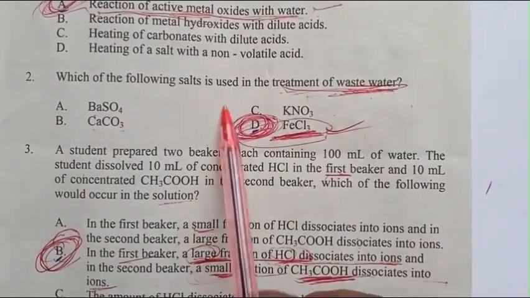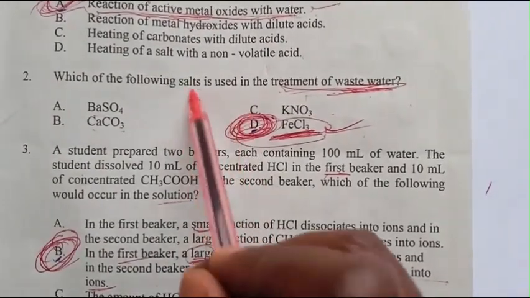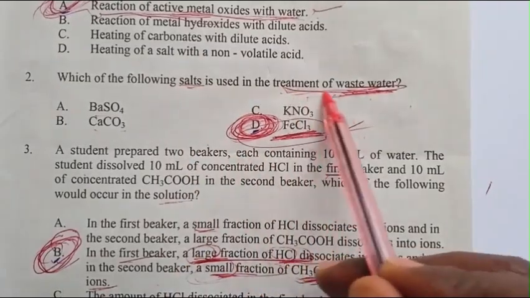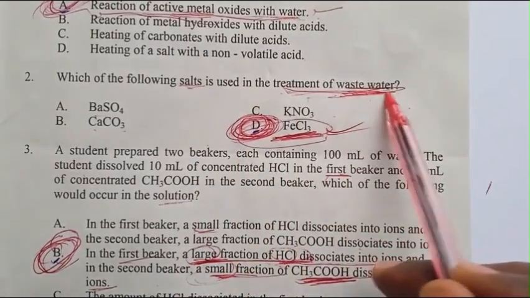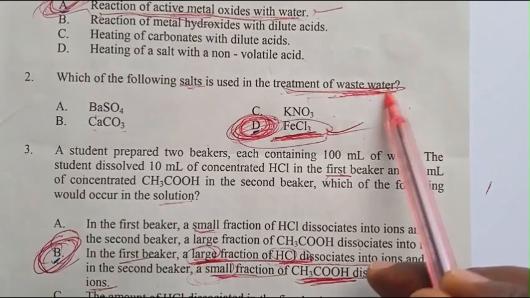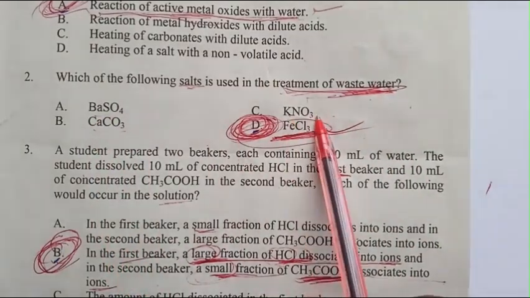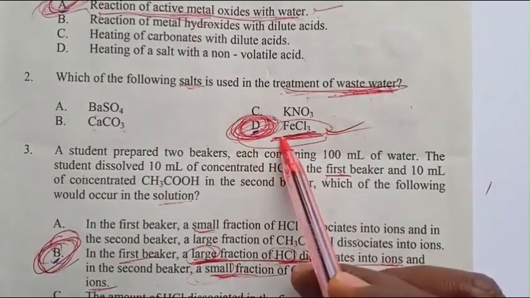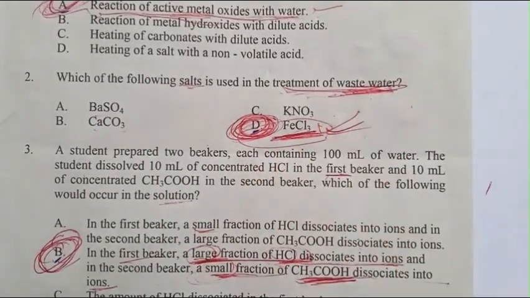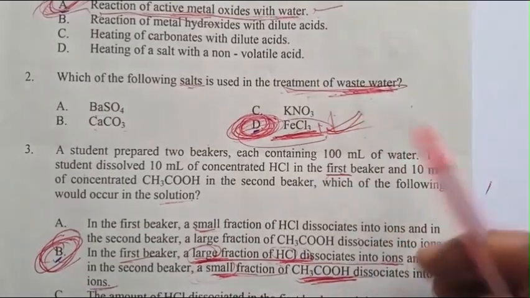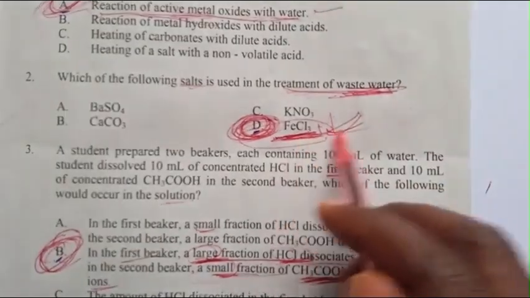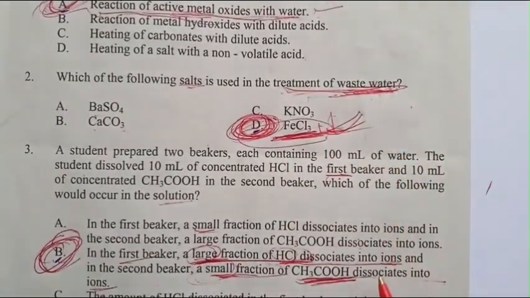Question number 2. Which of the following salts is used in the treatment of wastewater? A. Barium sulfide. B. Calcium carbonate. C. Potassium nitrate. D. Iron chloride. The answer is iron chloride. The treatment of wastewater.